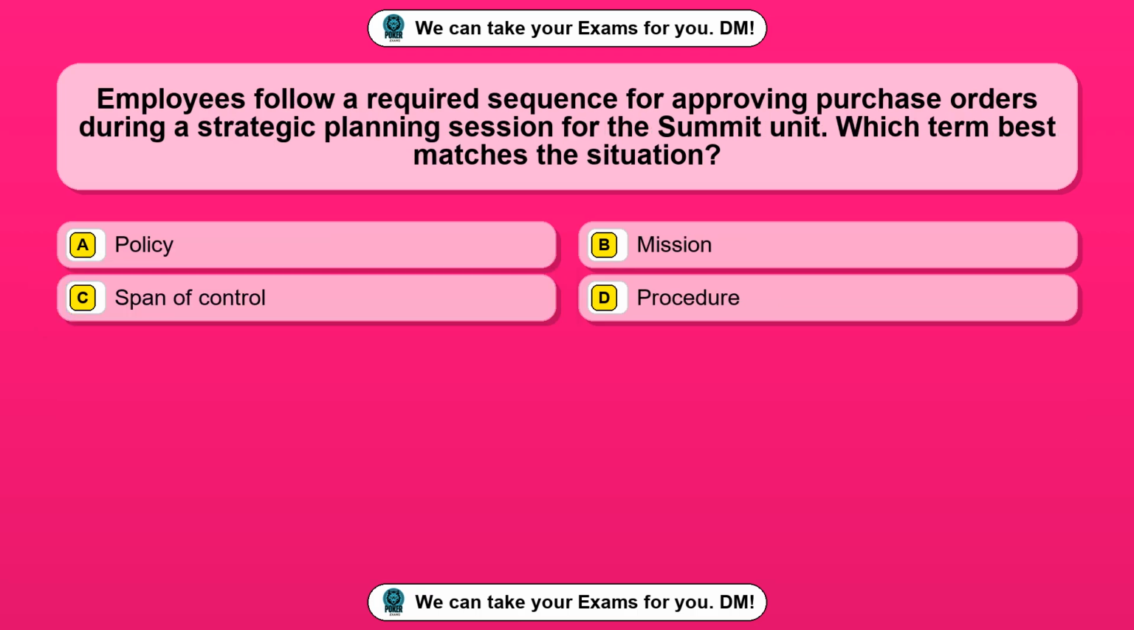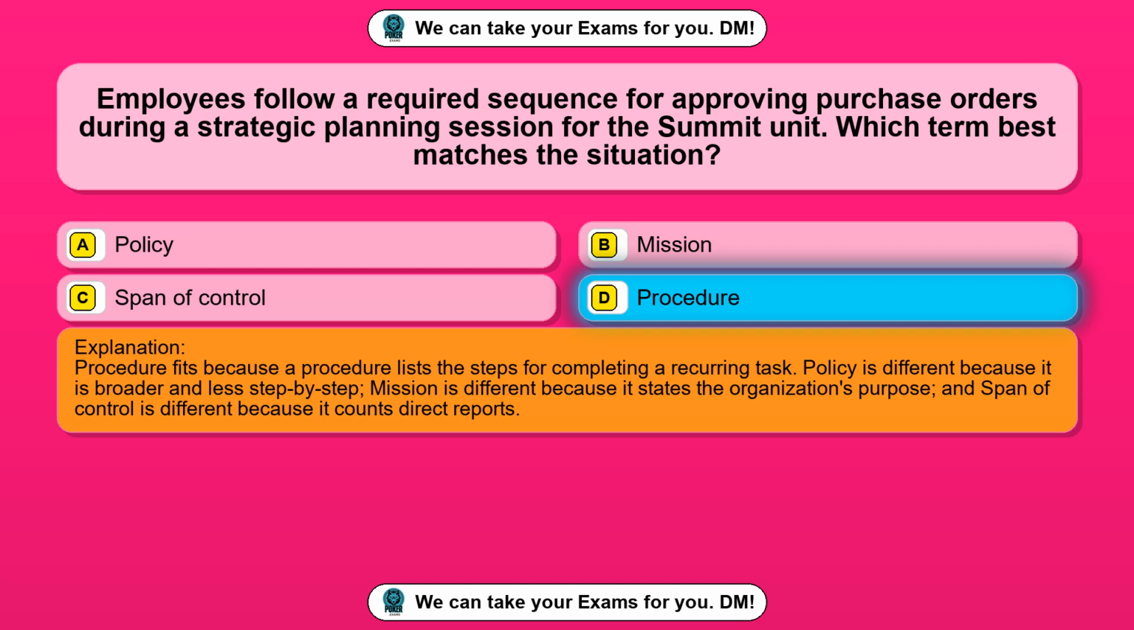Question 65. Employees follow a required sequence for approving purchase orders during a strategic planning session for the Summit unit. Which term best matches the situation? Option A, policy. Option B, mission. Option C, span of control. Option D, procedure. The correct answer is option D, procedure.